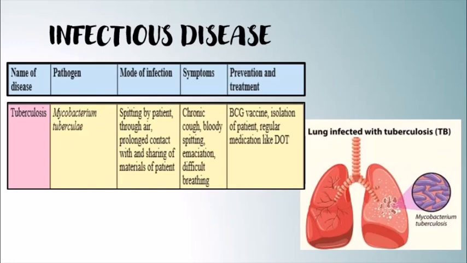Now, how to prevent and how to treat this particular disease? If any person is having tuberculosis, it is important for that person to remain in isolation. He should not be in contact with healthy people, or just roaming around. Also, that person is given BCG vaccines. Now, BCG vaccines are given to all of us. We all have been given BCG vaccines, and a medication called DOT is also given. Now, DOT stands for directly observed therapy.